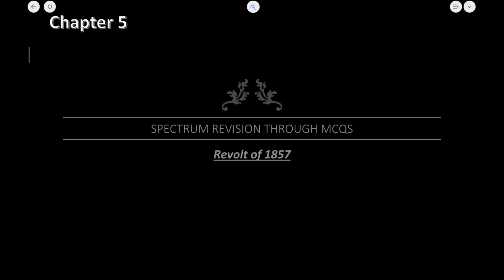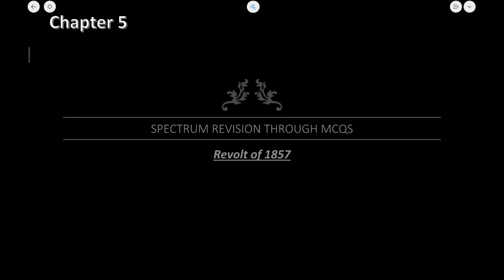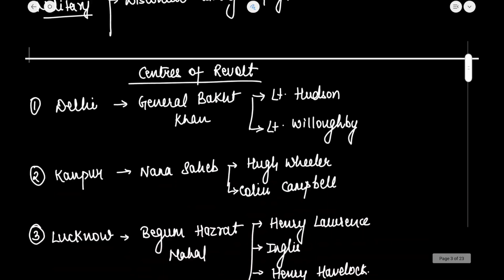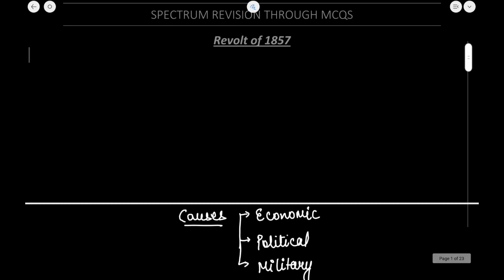So today we are going to start our next chapter in the series of spectrum division through MCQs, and this is going to be our fifth chapter, that is the revolt of 1857. So before starting the chapter, I would give you the explanation of this chapter in brief, and then straight away we will solve the MCQs of this chapter.